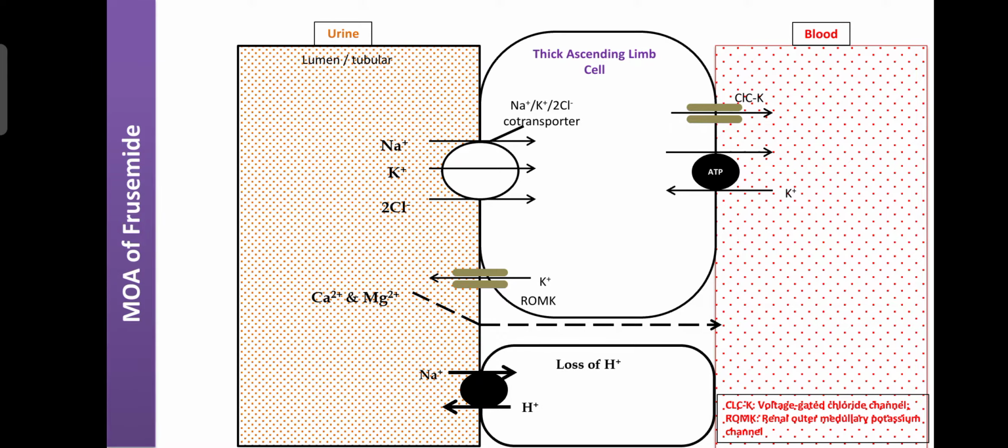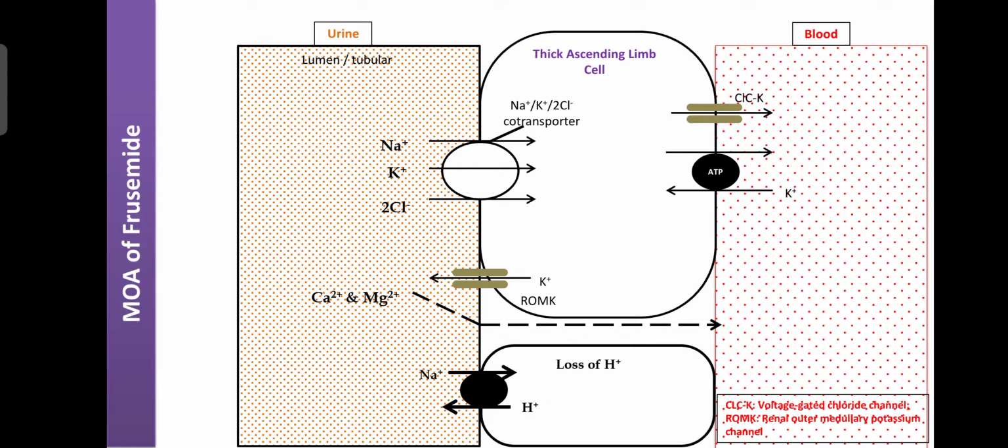So dear students, now we learn regarding the mechanism of action of furosemide. Before that, we should learn the normal physiology of the nephron. In the loop of Henle, where the urine is collected after glomerular filtration, it contains excess water and electrolytes like sodium, potassium, chloride, magnesium, and calcium.